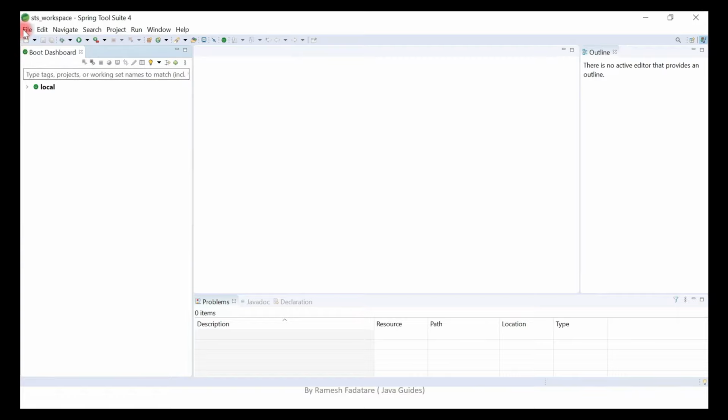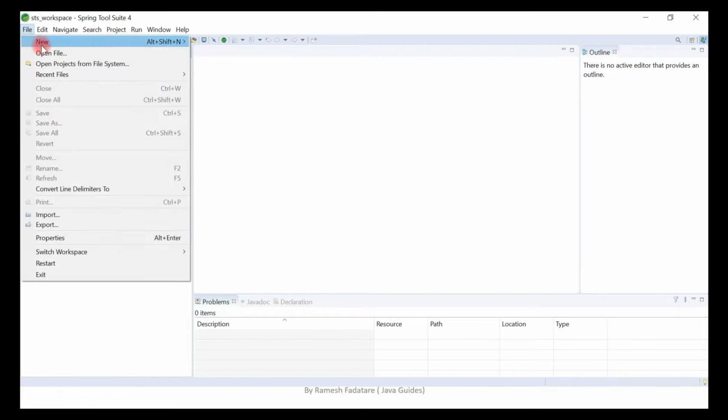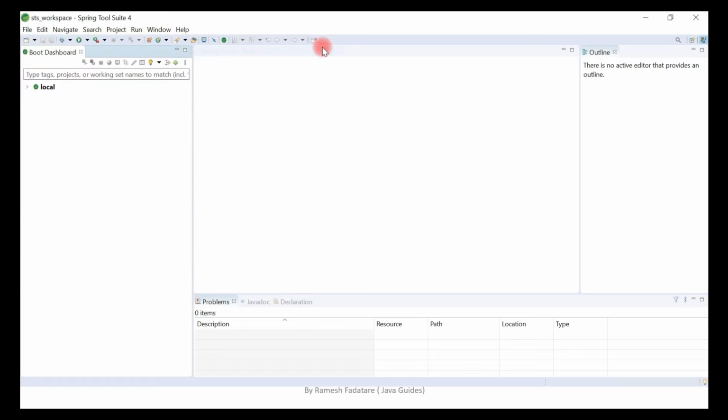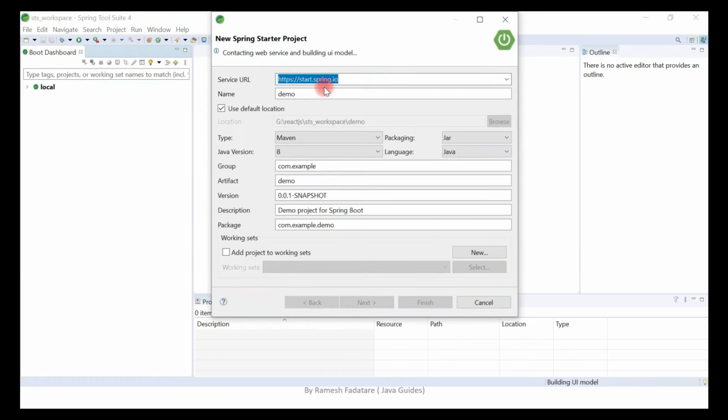In order to create a Spring Boot project, go to File, New, and then choose Spring Starter Project. So look here, this is the Spring Initializr user interface. Basically, Spring Initializr is integrated in STS IDE. We can use Spring Initializr to quickly create a Spring-based application.